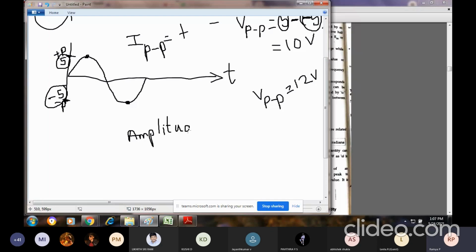I want amplitude to be calculated. That is nothing but EM. How do you calculate it? Is it audible or not? The peak value is given as 12 volts. Now you should calculate the amplitude. How do you calculate amplitude?